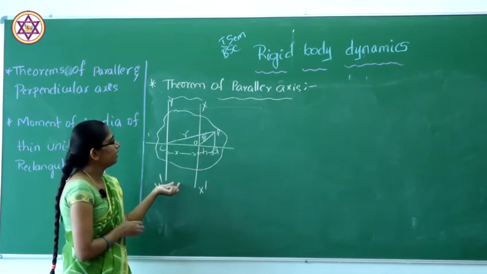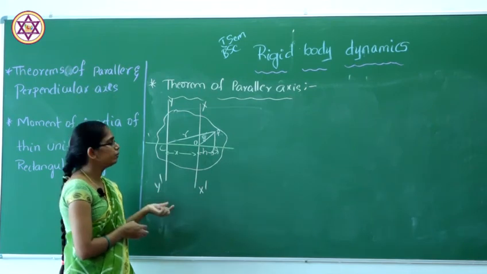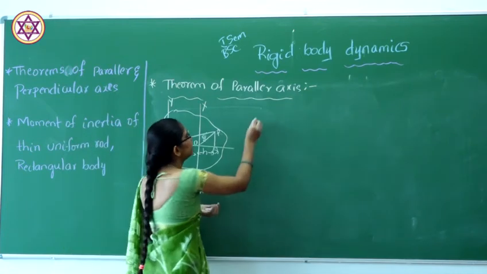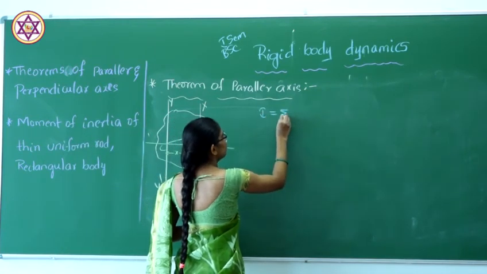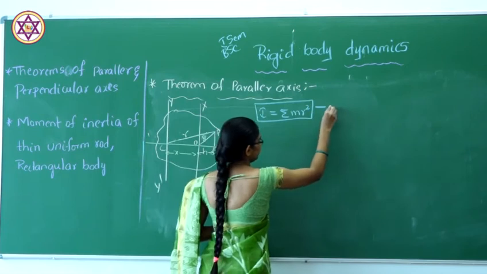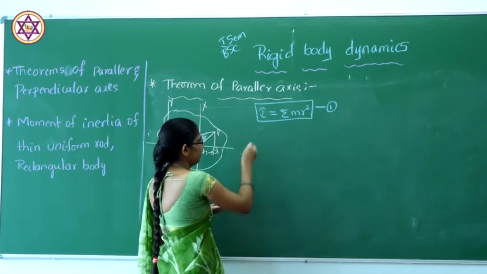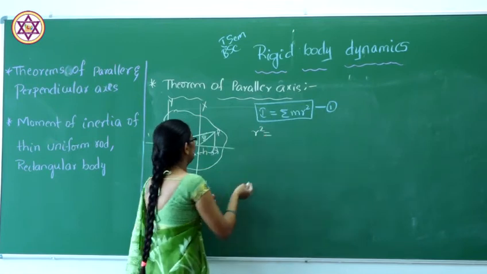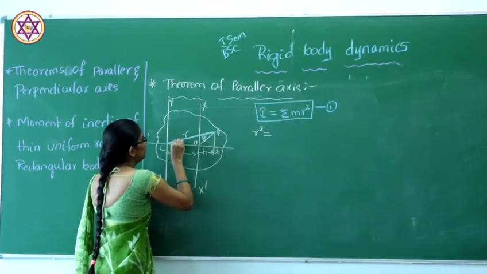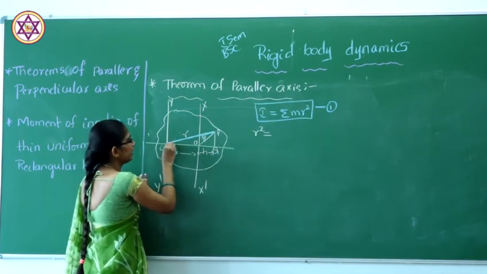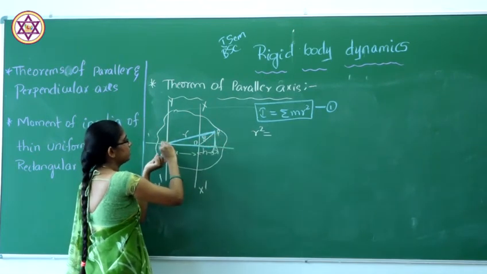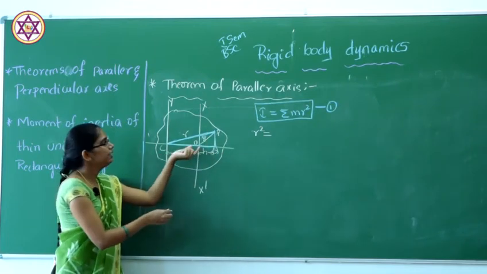So here we have to state the moment of inertia. Moment of inertia is given by the sum of m r square. So I is equal to the sum of m r square. This is the general equation of moment of inertia. So here r square is nothing but this one square. Here we are observing the right angle triangle CPQ.